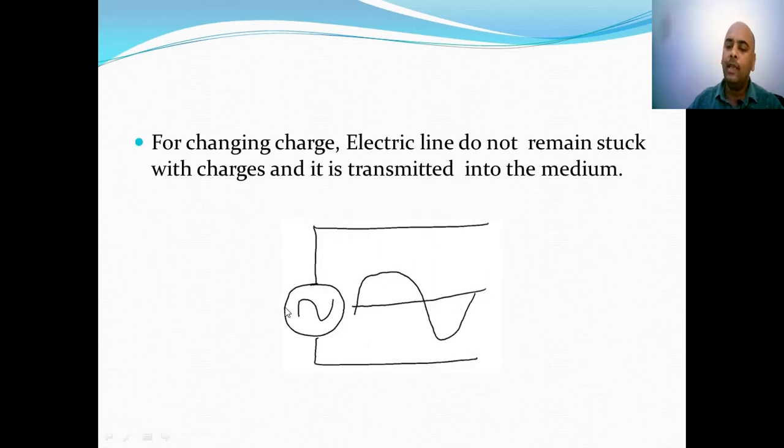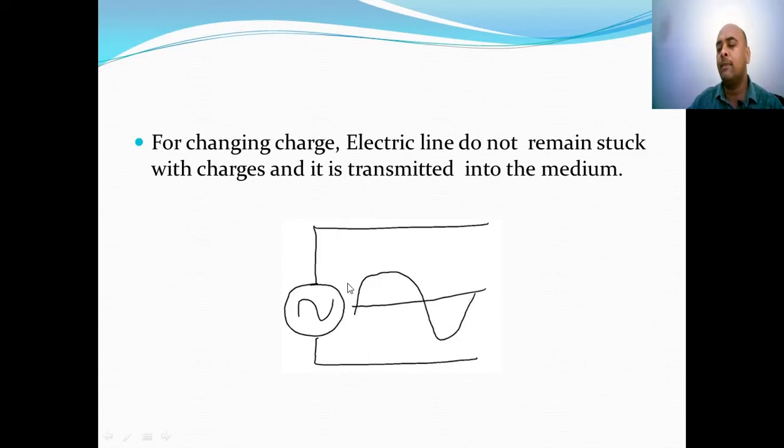So in order to consider that situation, now let us suppose we are taking an alternating source. We are taking a conductor and at the center of conductor we are connecting an alternate voltage source. Alternate voltage source produces voltage that will vary with time.